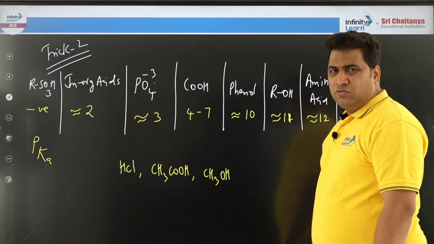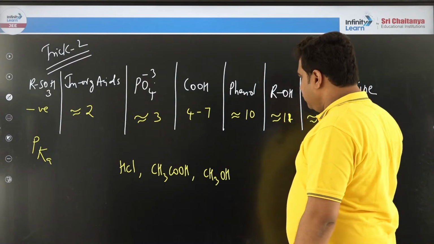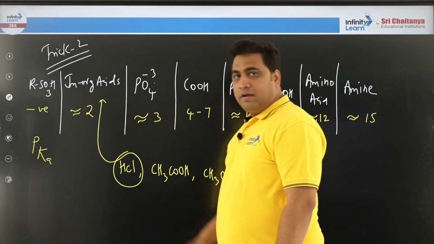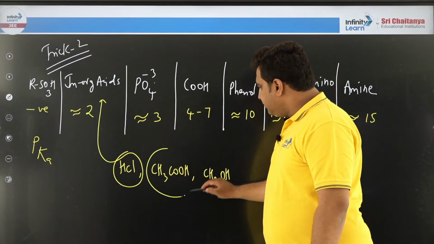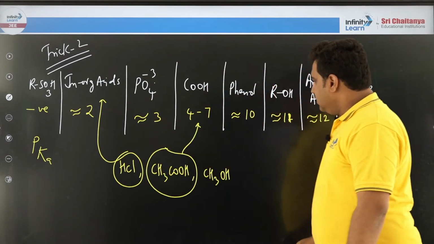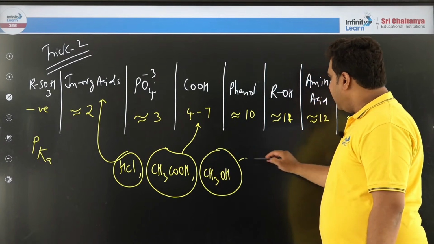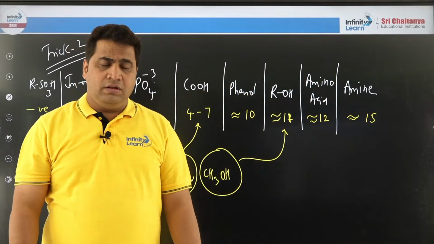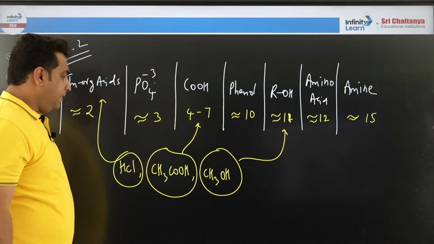Difficult to answer, it's not so easy, yes or no? But if you know the family, HCl falls in the inorganic acids family. Acetic acid falls in the carboxylic acid family. Methanol falls in the alcohol family. So you can arrange the order by pK, the negative logarithm of K.